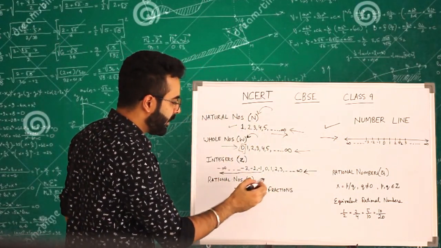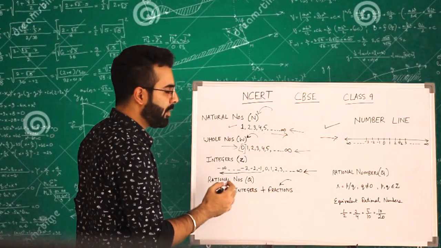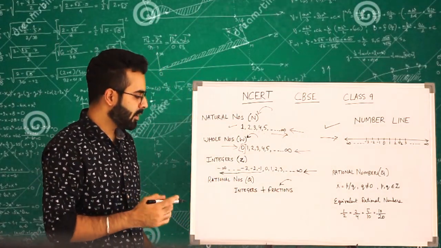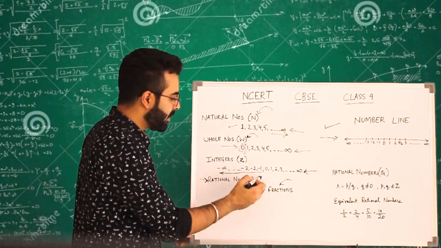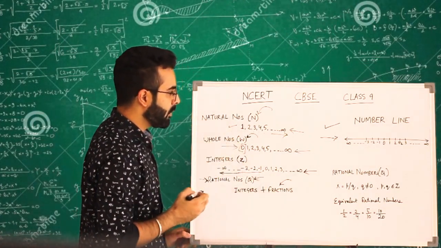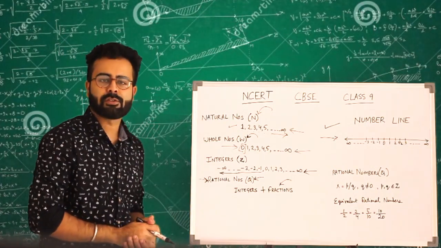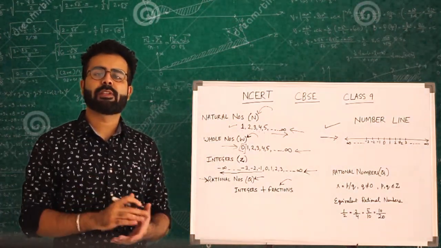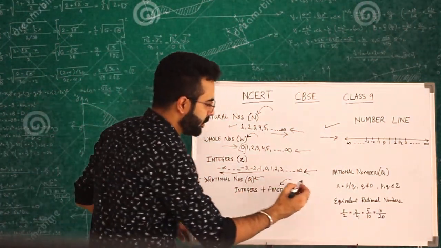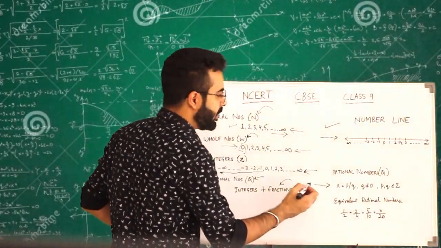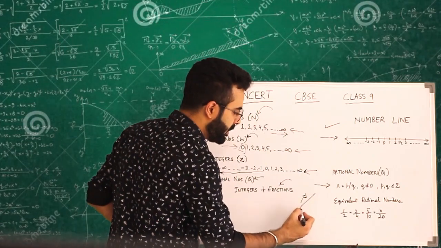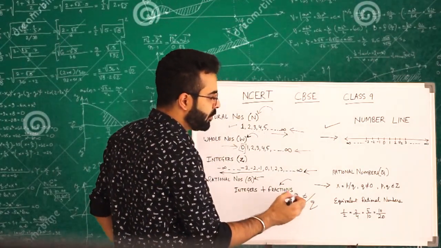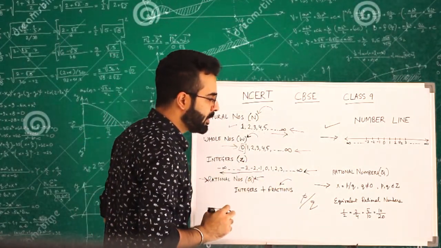Now if to the set of integers we add fractions like 1 by 2, 3 by 4, 5 by 6, that makes the set of rational numbers. This set is represented by capital Q. Now how do you represent rational numbers? This is the representation of rational numbers. A rational number, small r, will always be represented in the form p by q, where p and q are integers and q cannot be 0.